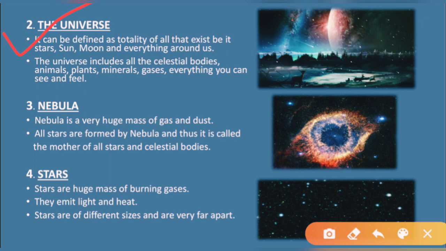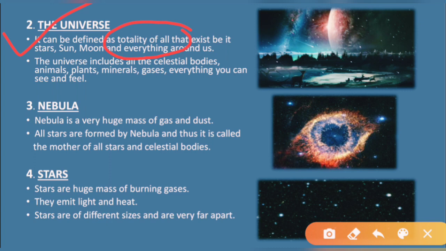Totality of all means all, everything. Whatever is present in our universe, all together forms the universe. All means your sun, moon, your other celestial bodies like your planets, animals, plants, minerals, gases, etc. All these are the universe.